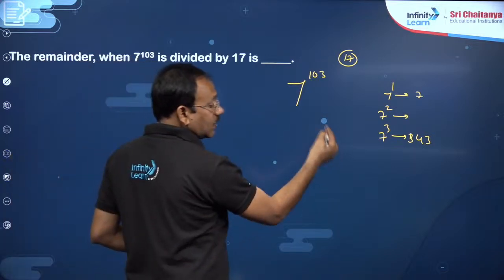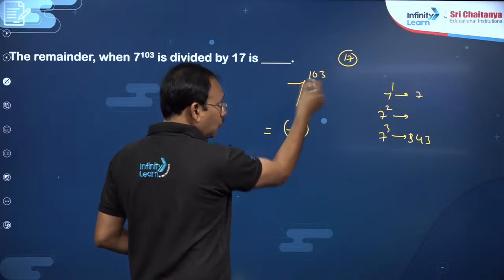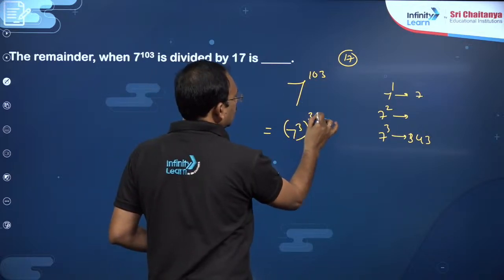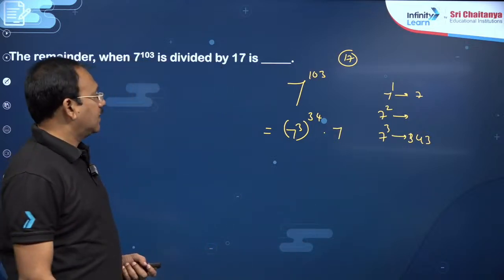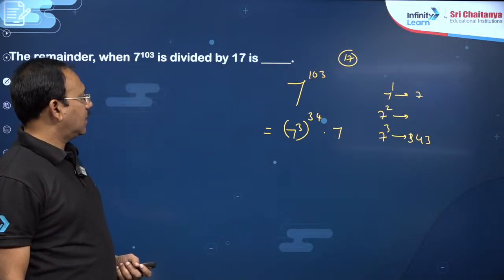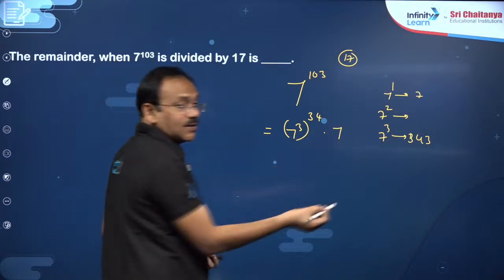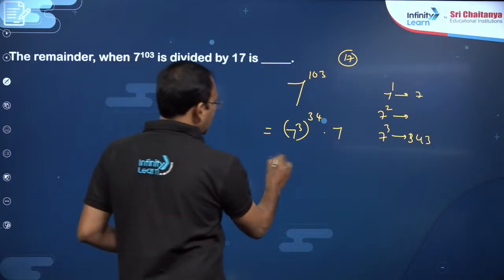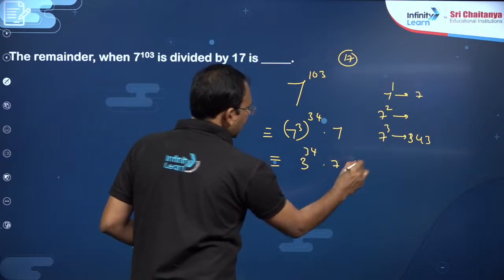So 7 cube is 343. I try to write it as 7 cube power 34 into 7. Can I write that? Yeah. So 7 cube is 343. When divided by 17, the remainder is 3. So you can treat the problem like 3 power 34 into 7.